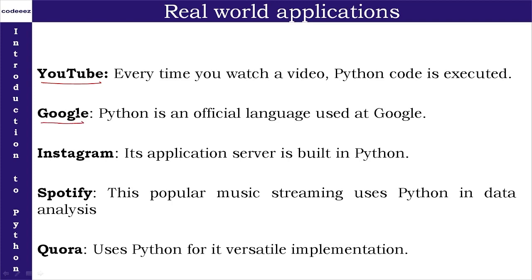In Google, the official language adopted is Python. Instagram's application server is itself built in Python. When we talk about the music streaming service Spotify, Python is again being used for data analysis. When we talk about Quora, a site where questions and answers are posted, and it's a sort of encyclopedia, here also Python is being used. So all these are the real world applications where Python is being adopted, right?